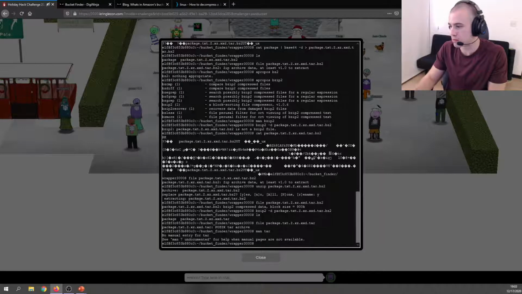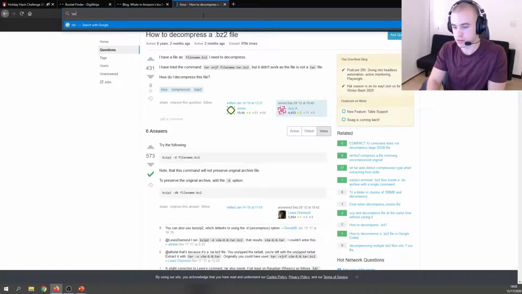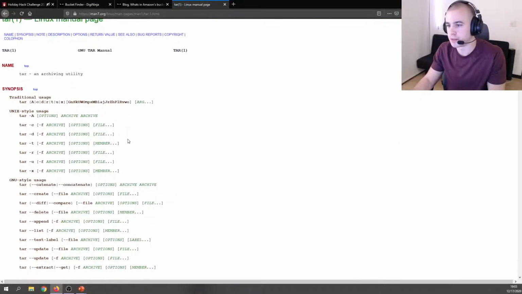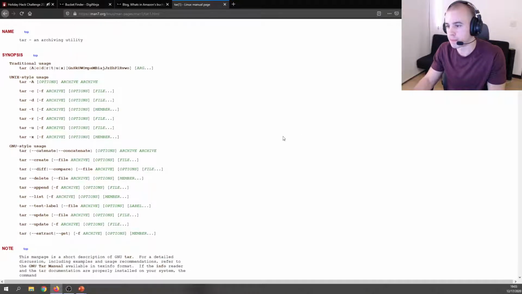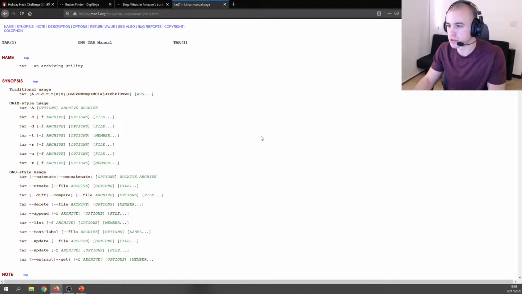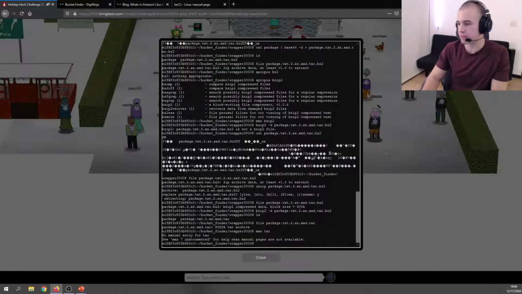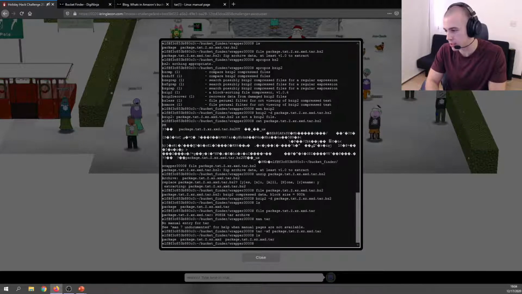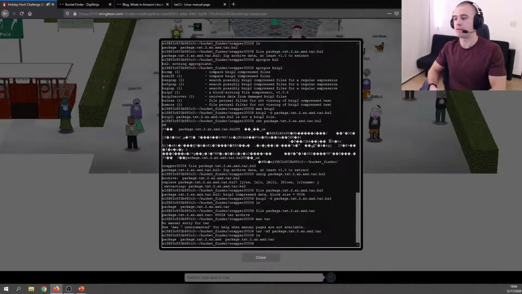Oh, f is for file, to specify the file. So you could do tar -xf, and that'll extract a tar archive from an existing file, on package dot all the way to dot tar. Do another ls. Okay, now we've unwrapped another step.